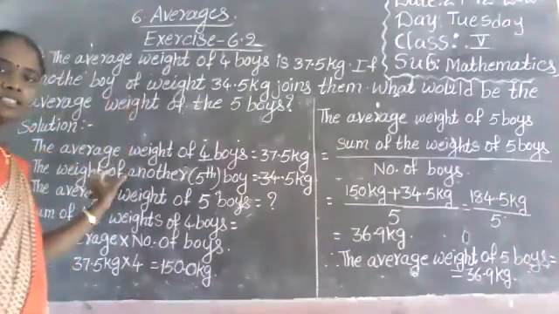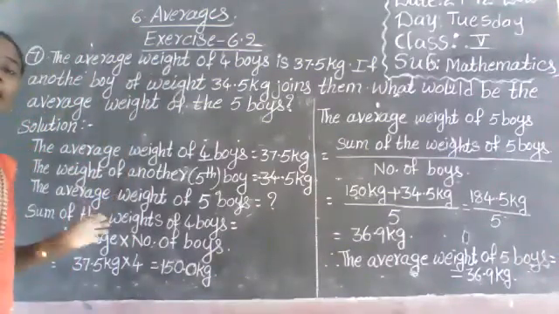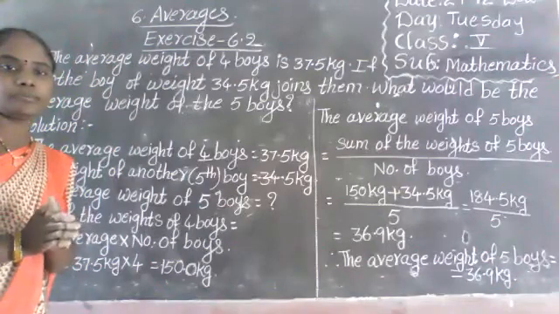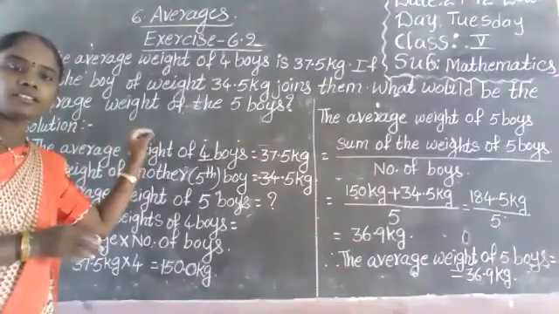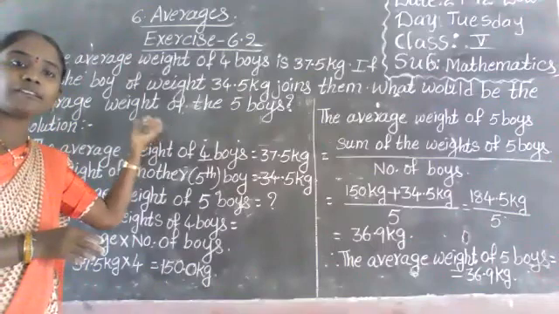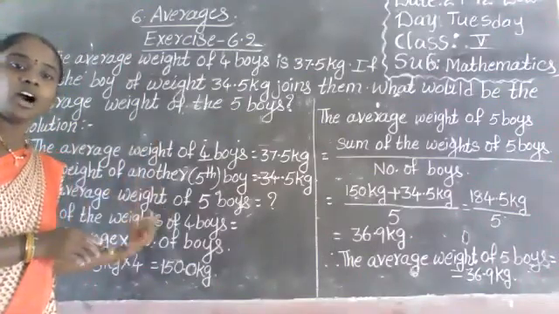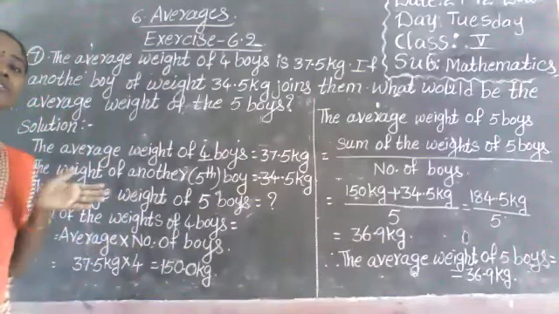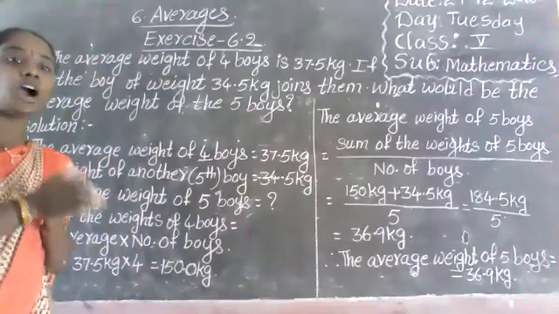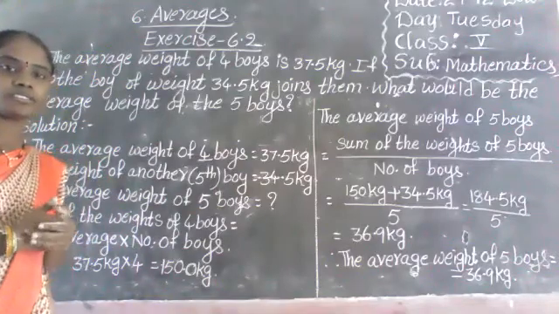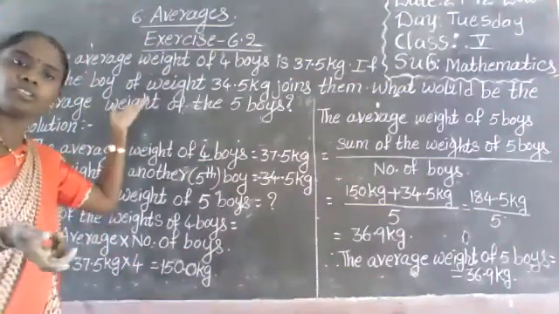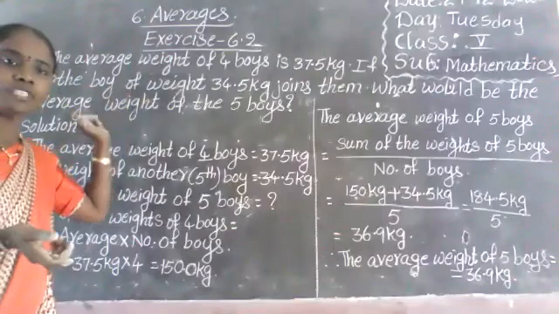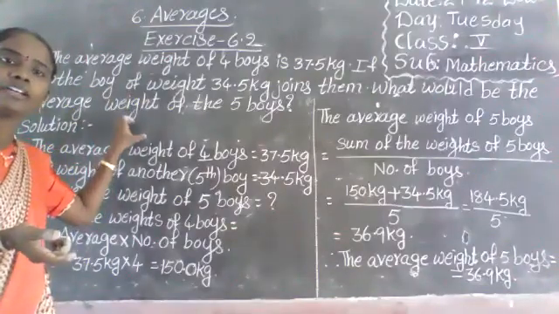Okay. Next step: the average weight of 5 boys. The average of 4 boys is given, but we have to find out the average weight of 5 boys. How can we find it? First we have to find the total weight of the 4 boys. How much is it? We don't know, it is not given here. Just the average is given. So how can we find that?